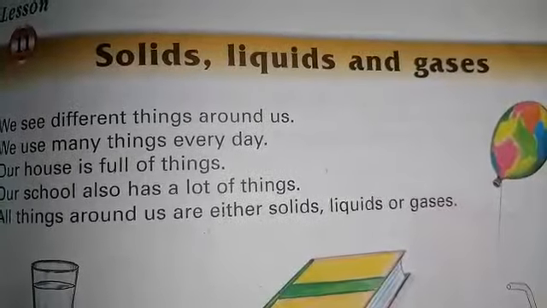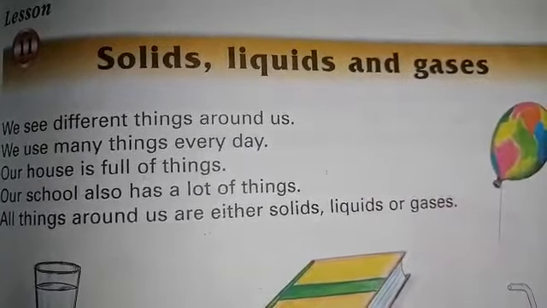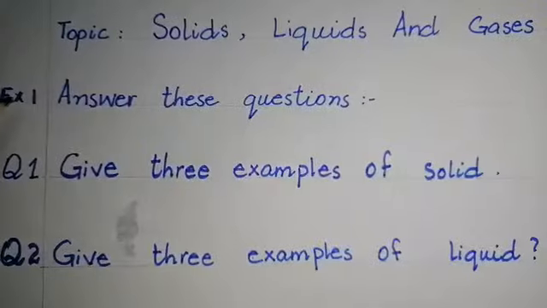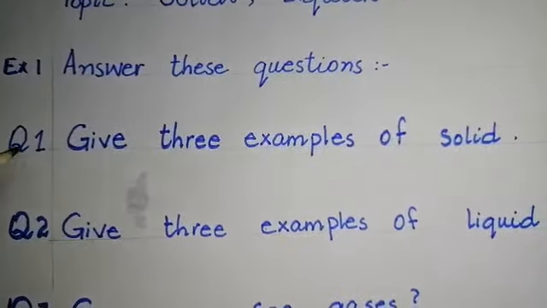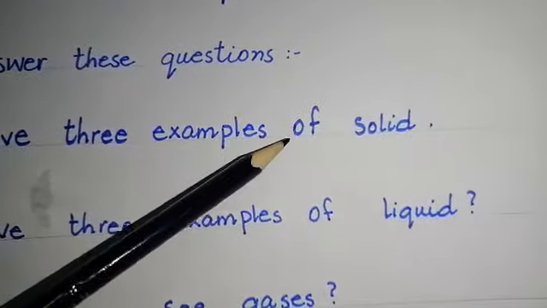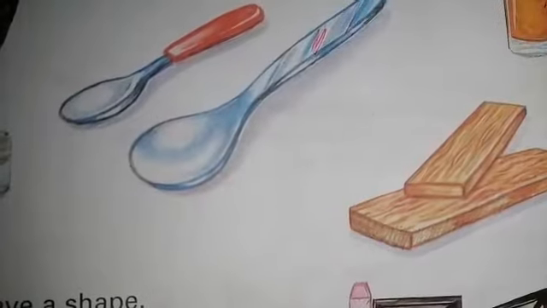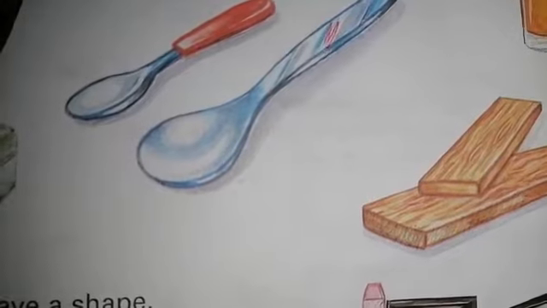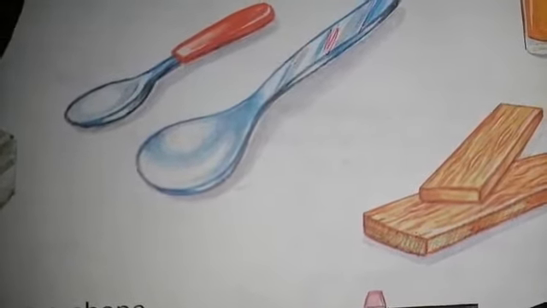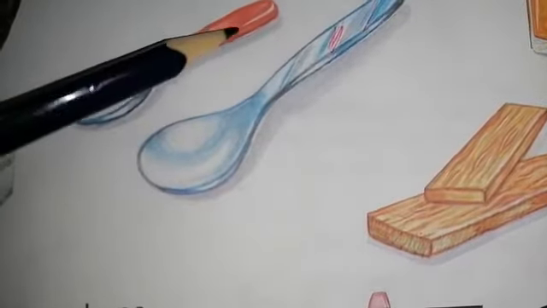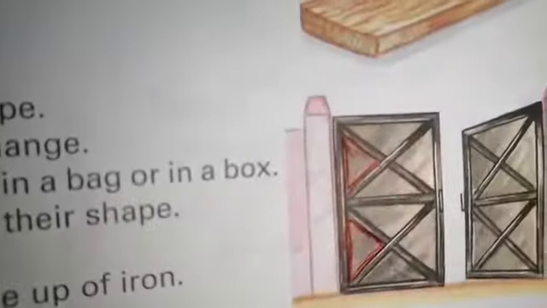So now we will do the question answers of this chapter, so let's get started. Exercise 1, answer these questions. Question number 1, give 3 examples of solid. As we have already discussed, solids have definite shape, volume and size. So we have to write any 3 examples. We can write door, marbles and table that is made up of wood.